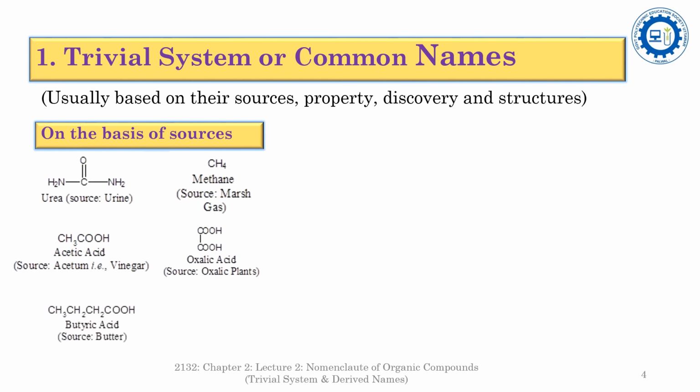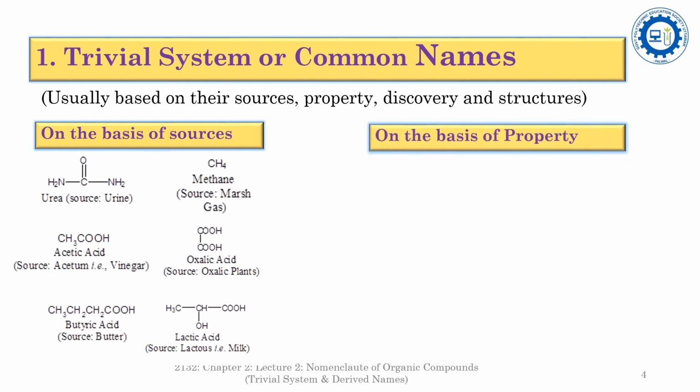Another one is butyric acid. Butyric acid is abundantly found in butter. So butyric acid is named on the basis of its source, that is butter. Another fantastic example is lactic acid. The main source of lactic acid is lactose, that is milk.